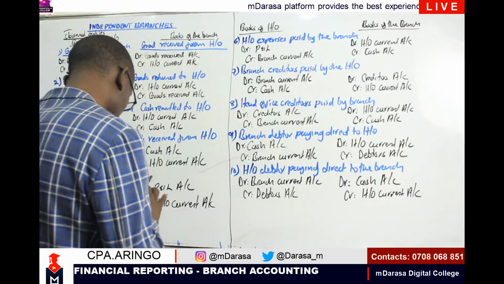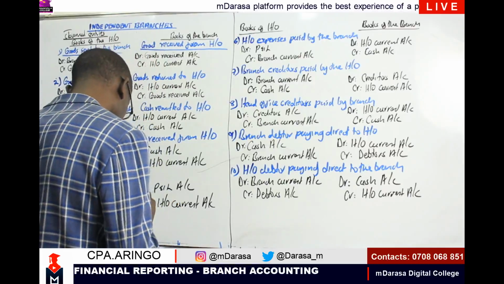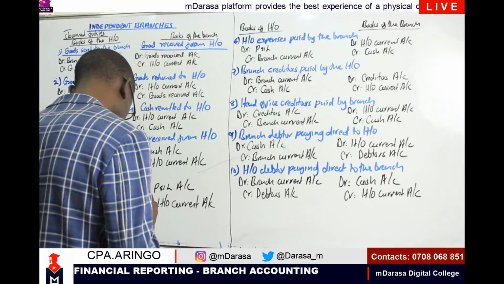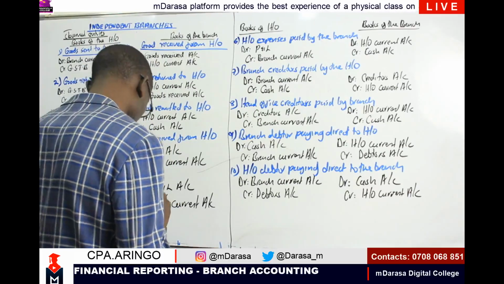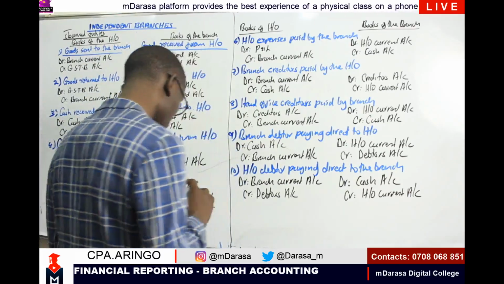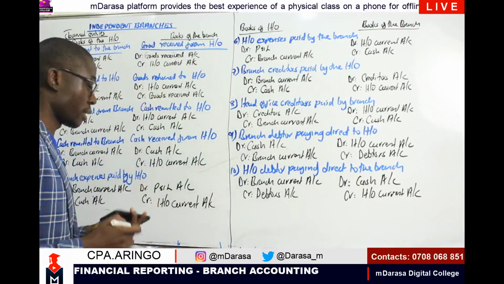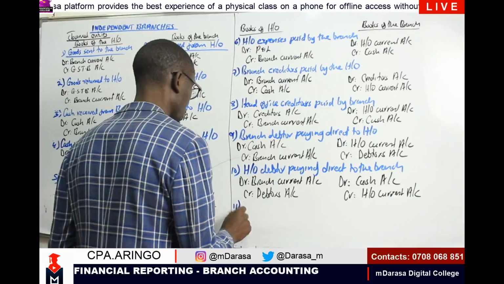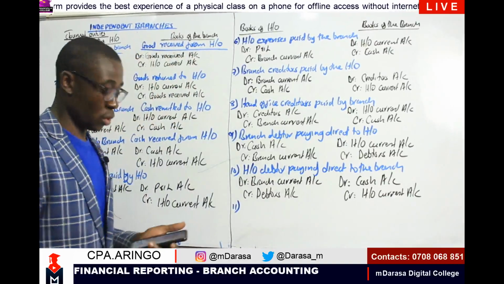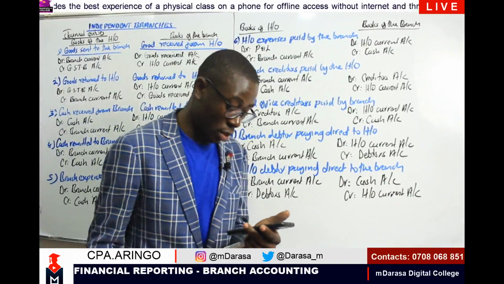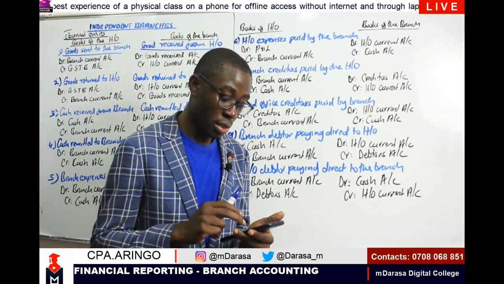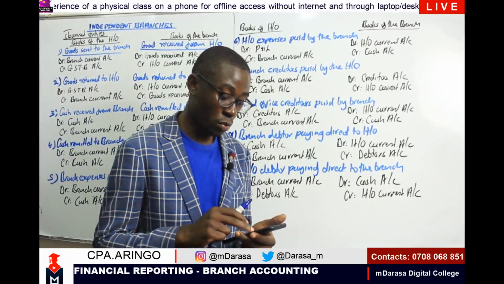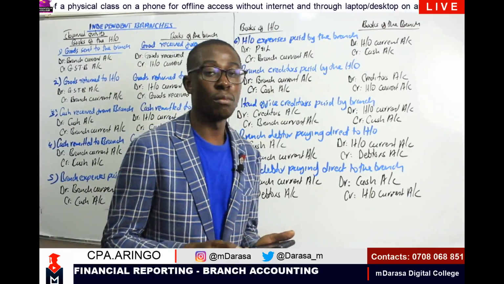Then talk about the other bit, to transfer profit. Talk about profit transfer. Because you'll find that at the end of the financial period, the branch profit or loss should be transferred to the head office books.